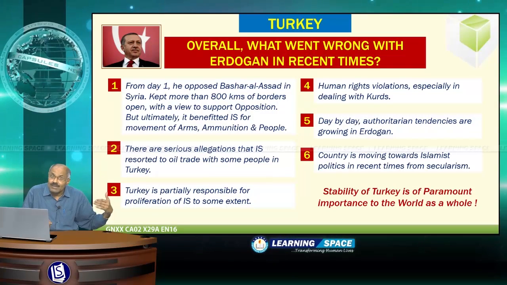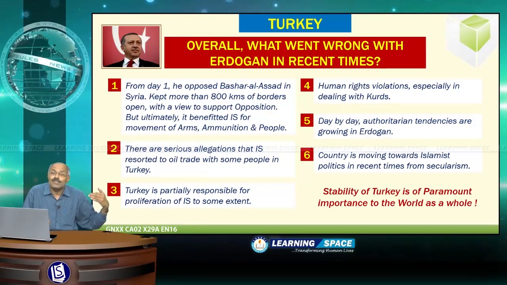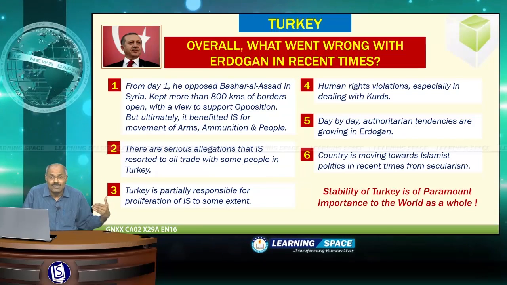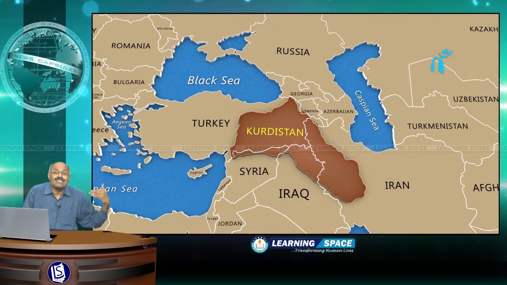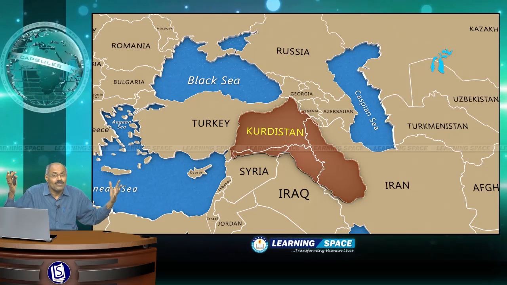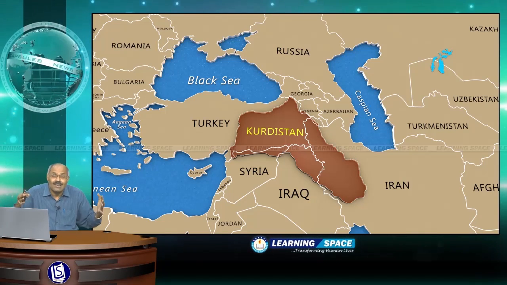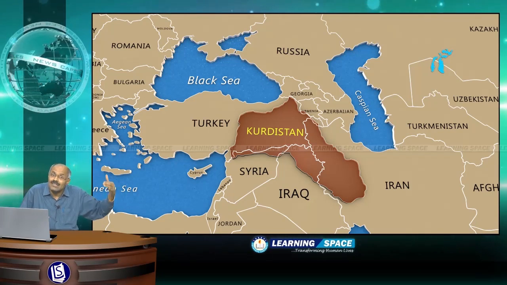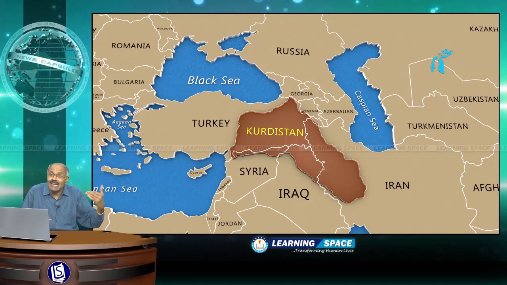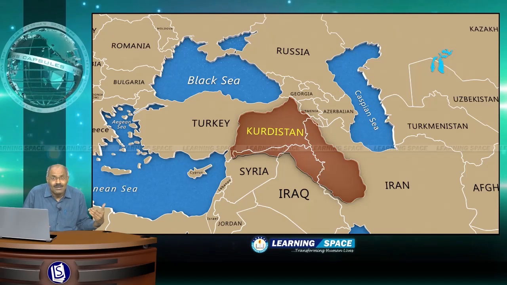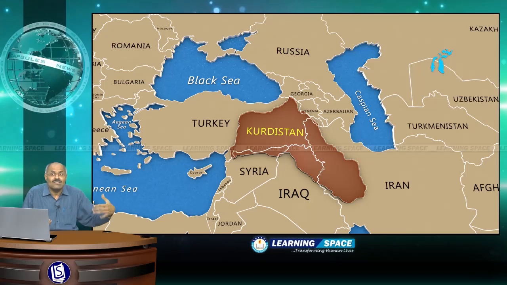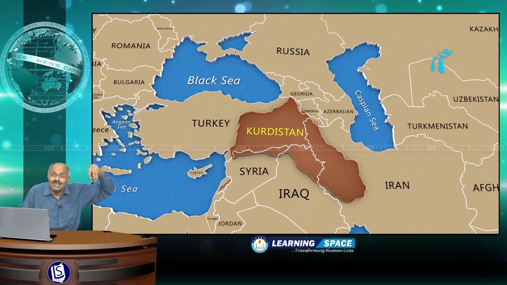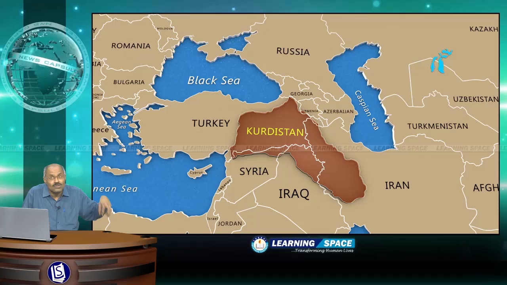And human rights violations, as I have already told you, especially in dealing with the Kurds. As I have already told you, there has been a demand for several years for a Greater Kurdistan, encompassing 4 countries, that is Turkey, Syria, Iran and Iraq. And there are allegations that human rights violations are taking place in dealing with the Kurds.